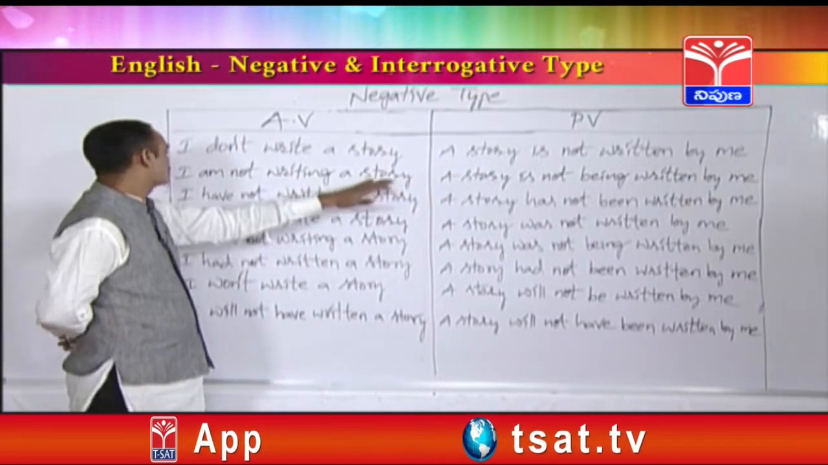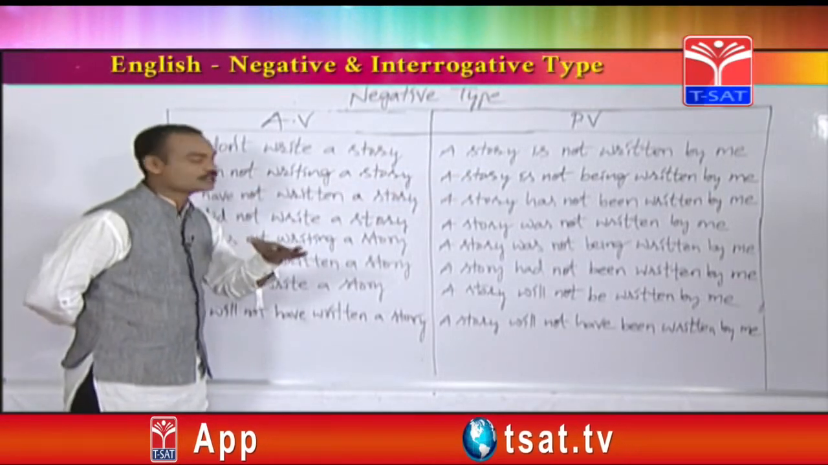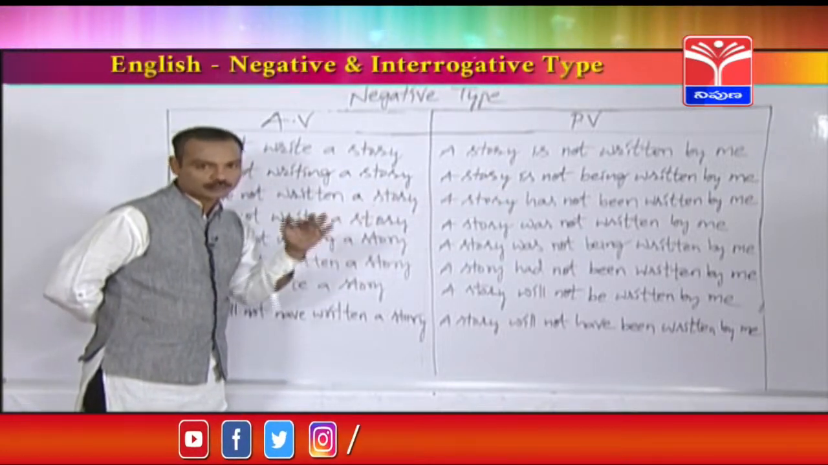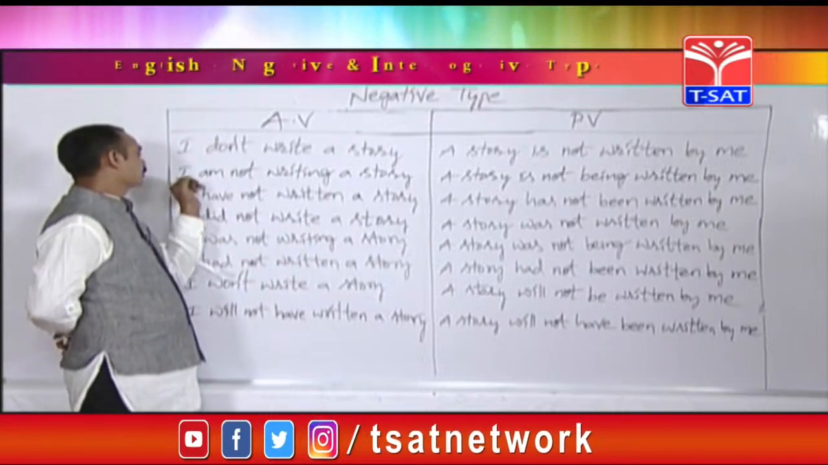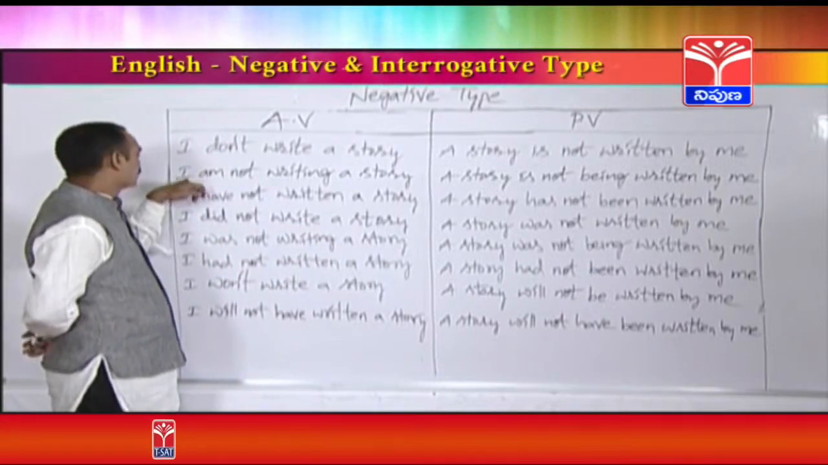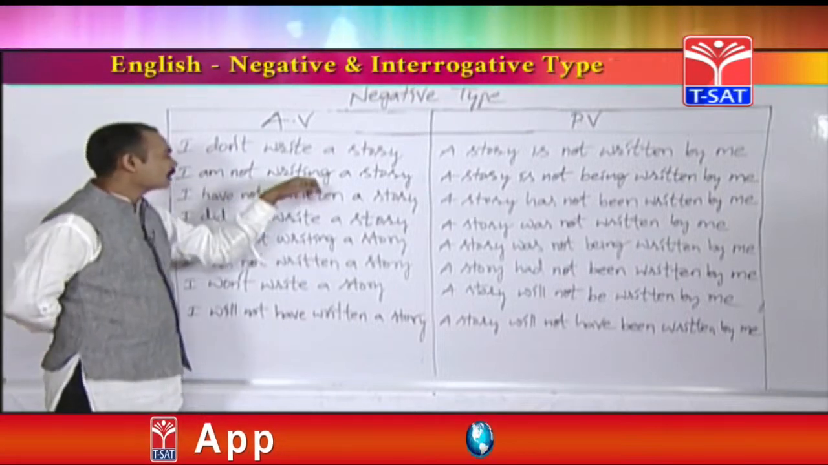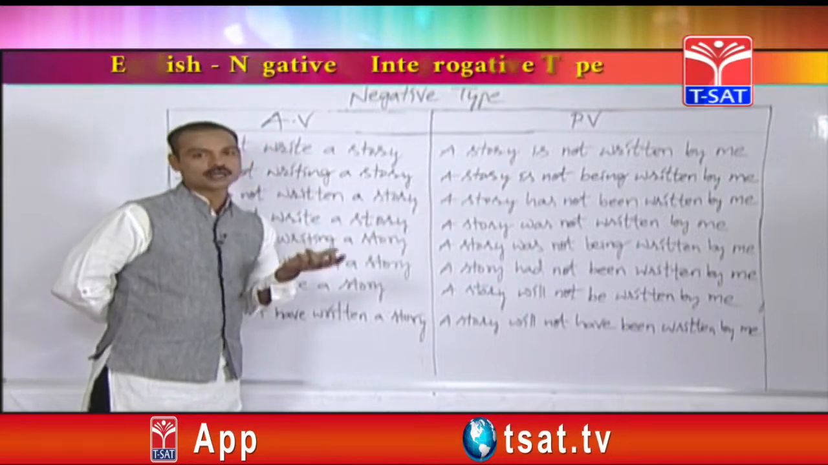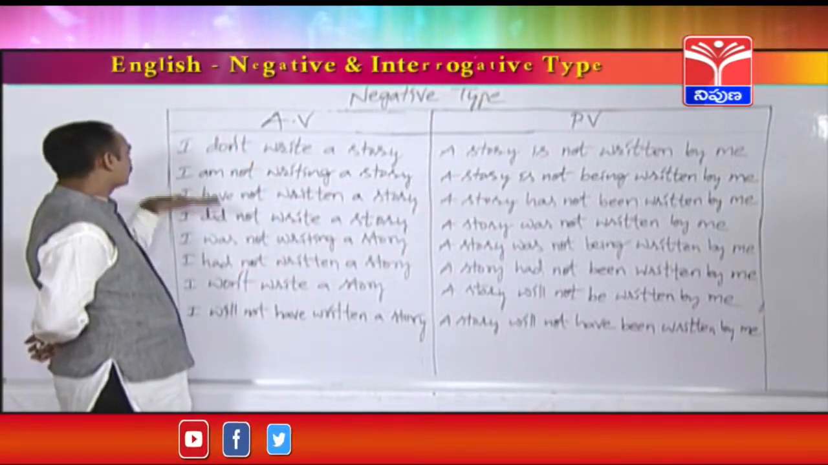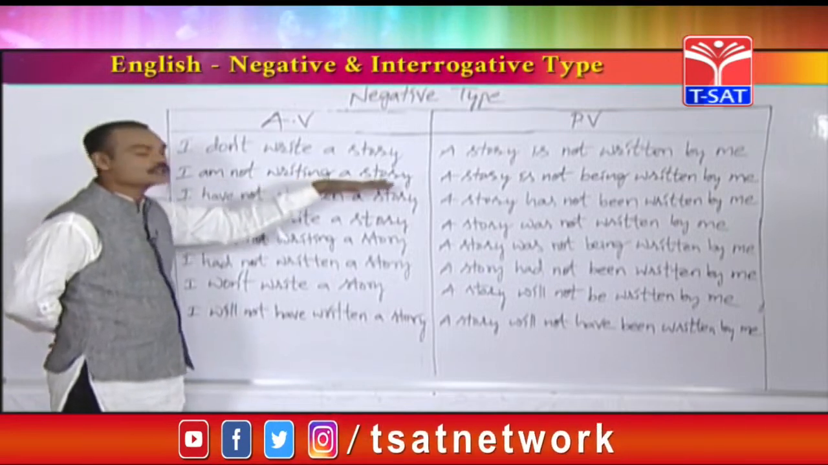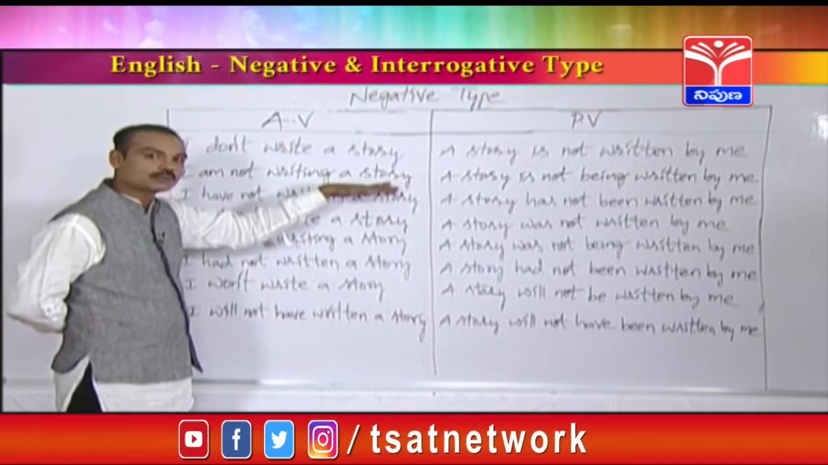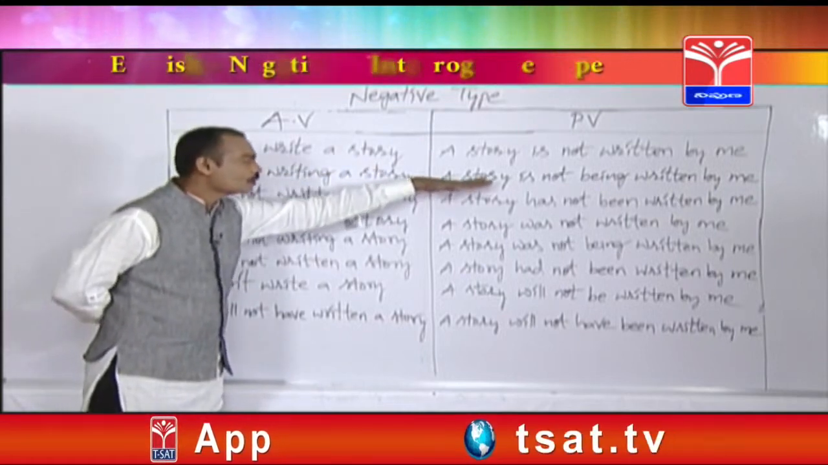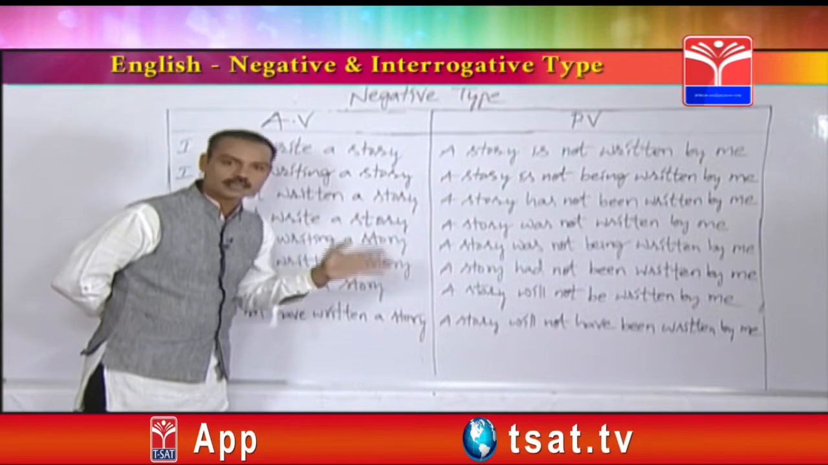For example, stories. I am not writing stories, plural object. Stories are not being written by me. Let's take another subject. For example, subject is here Prabhakar. Prabhakar is not writing a story. A story is not being written by Prabhakar. For example, plural. Sarita is not writing stories. Different subject with plural object. Sarita is not writing stories. Answer is stories are not being written by Sarita.